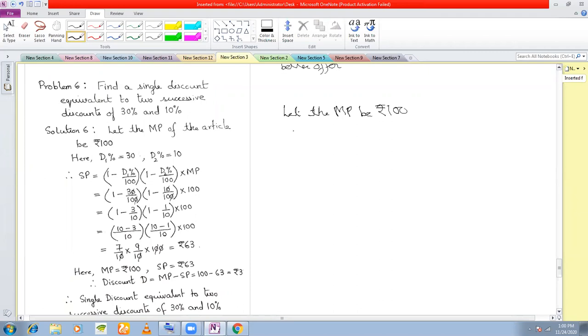And what are the two discounts here? 30% and 10%. Two successive discounts. So what is the selling price of the dealer? 1 minus 30 by 100, into 1 minus 10 by 100, into mark price.